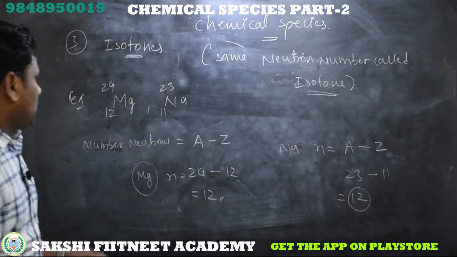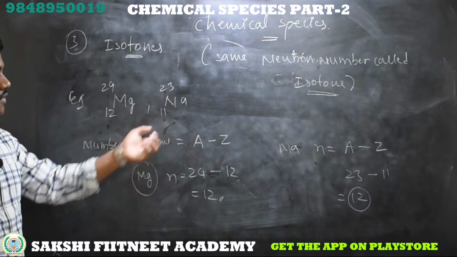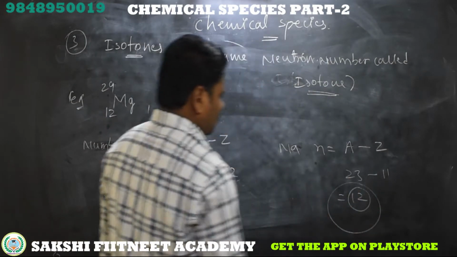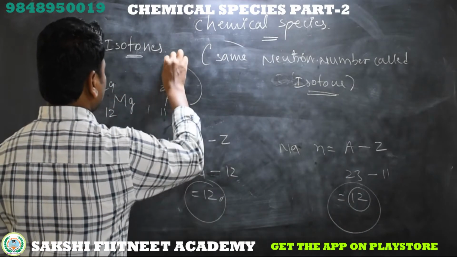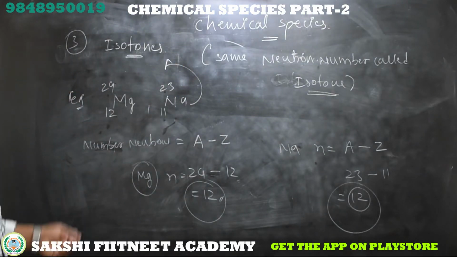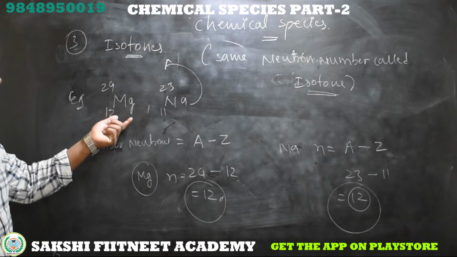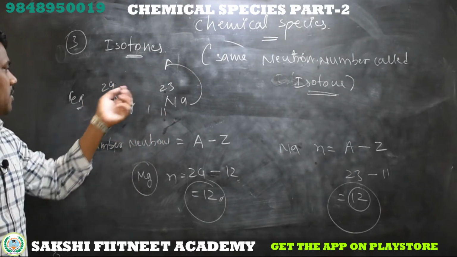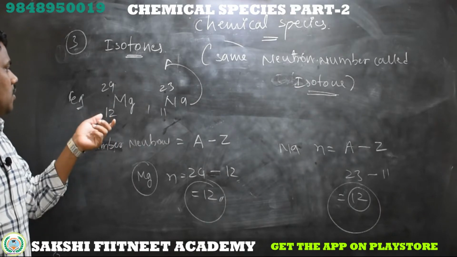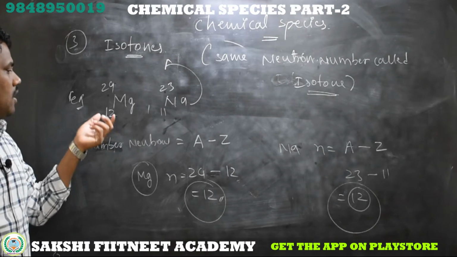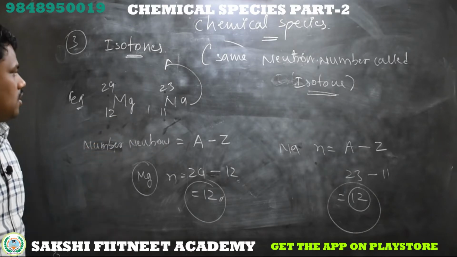Now see, magnesium and sodium have the same number of neutrons, so these are classified as isotones. Simple. There is no relation in atomic number or atomic mass; you just observe that the set of 2 or 3 or 4 elements having the same number of neutrons are called isotones.